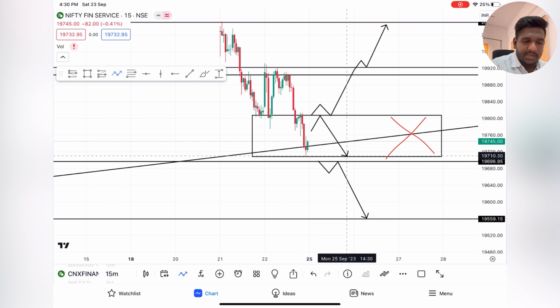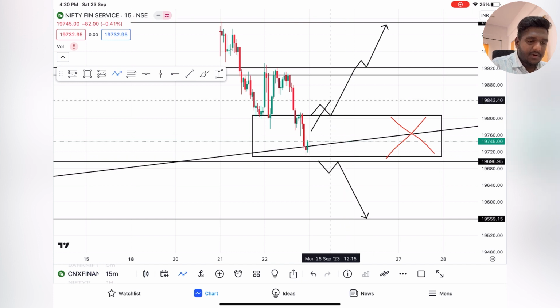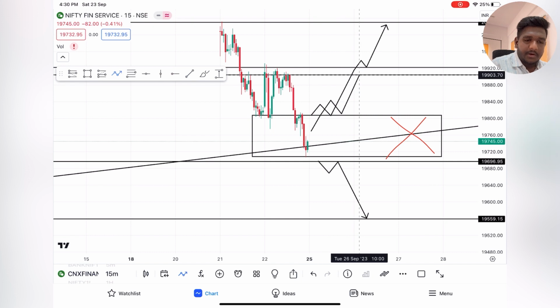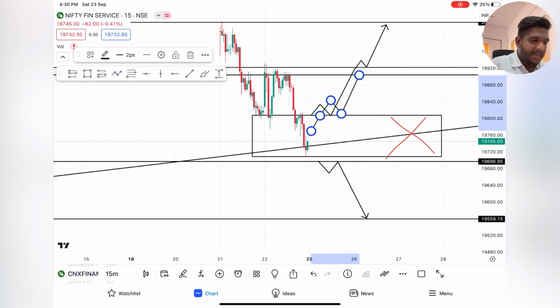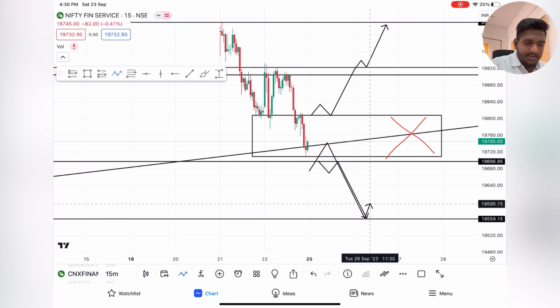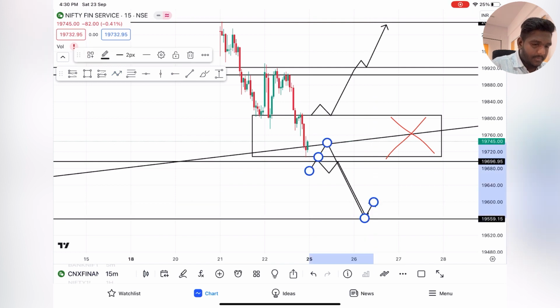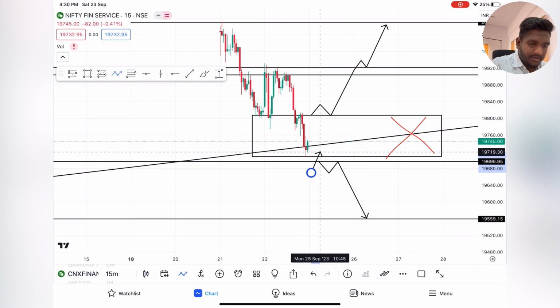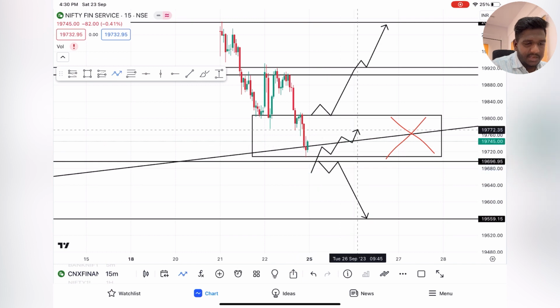Okay, 19,700. If it gives a breakout, then aim for 19,900. Gap up I have told, gap down. If it opens gap down, it can get rejected near the low or near the closing. Then expect this target. If not, if it continues to go up like this, then aim for 19,800.